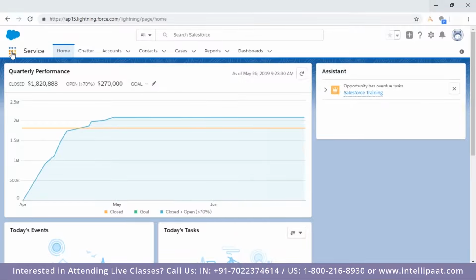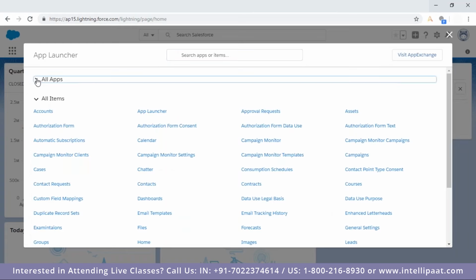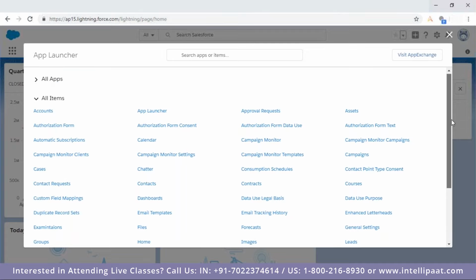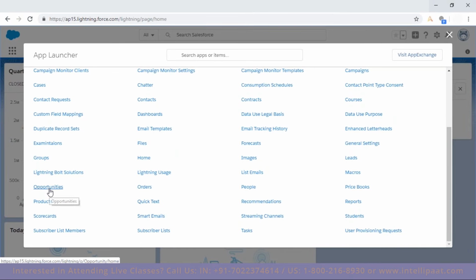Then click on the app launcher, then scroll down. Maybe you can collapse it. Here below you will be getting all items, and these are all the tabs which you are getting. Search for which tab you want. This tab may be a part of this app or may not be. Like opportunity is not a part of this service app, not an issue.